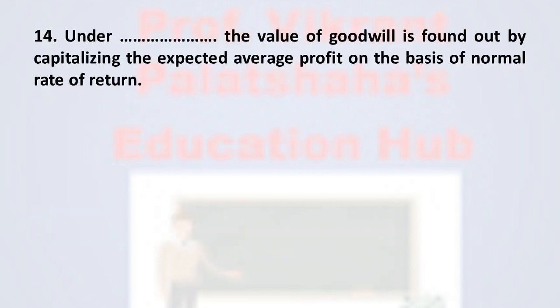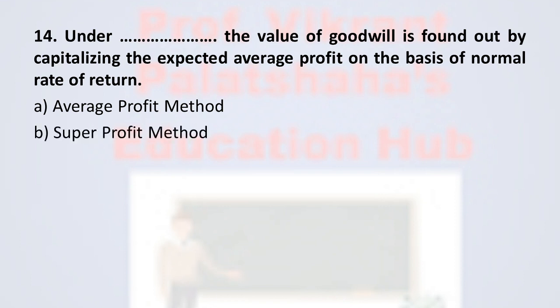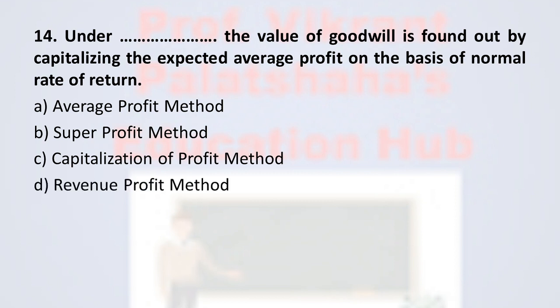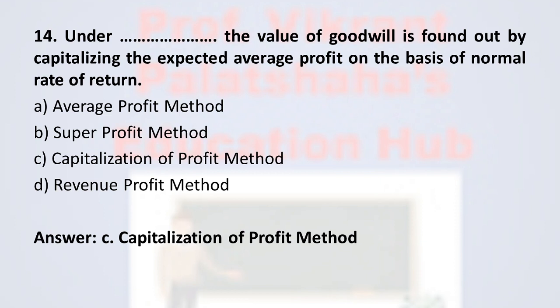Next, number 14. Under dash dash, the value of goodwill is found out by capitalizing the expected average profit on the basis of normal rate of return. Option A average profit method, option B super profit method, option C capitalization of profit method, and option D revenue profit method. And the correct option is option C capitalization of profit method.